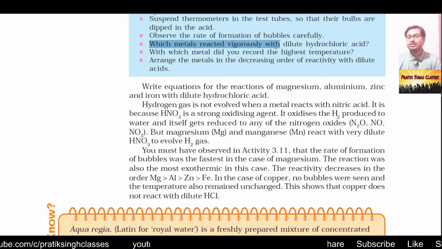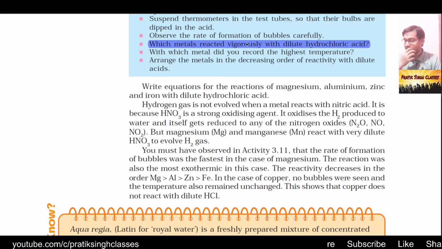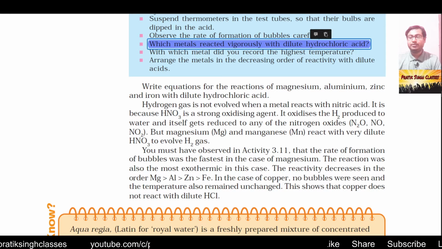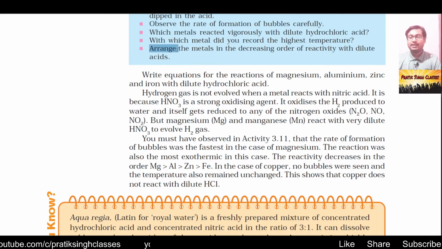Which metal reacts vigorously, that means very fast, with dilute hydrochloric acid, and which metal did not react with HCl? And which metal, when it has reacted with dilute HCl, showed a change in temperature? For which metal did you record the highest temperature? That means when the reaction happens and the temperature increases, that reaction is an example of an exothermic reaction. Now arrange the metals in the decreasing order of reactivity with dilute hydrochloric acid.